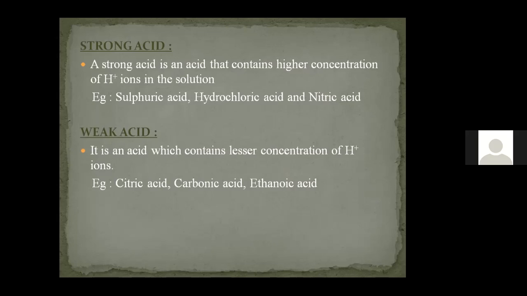That indicates that most of the H plus ions are not undergoing dissociation. They are present as such in the reactant, which means the concentration of H plus ion in the solution will be less when compared to the strong acid. So we call such acids weak acids.